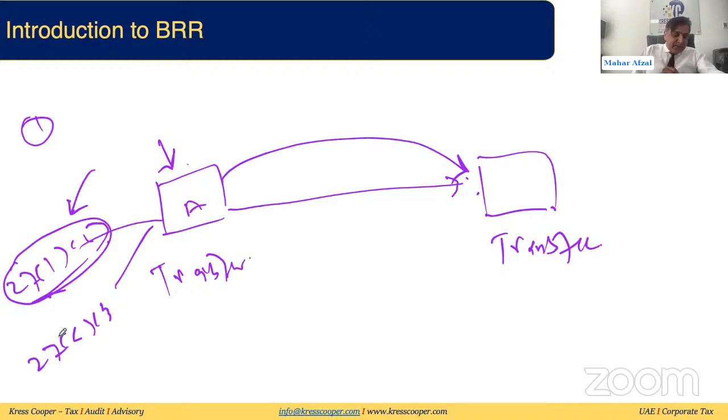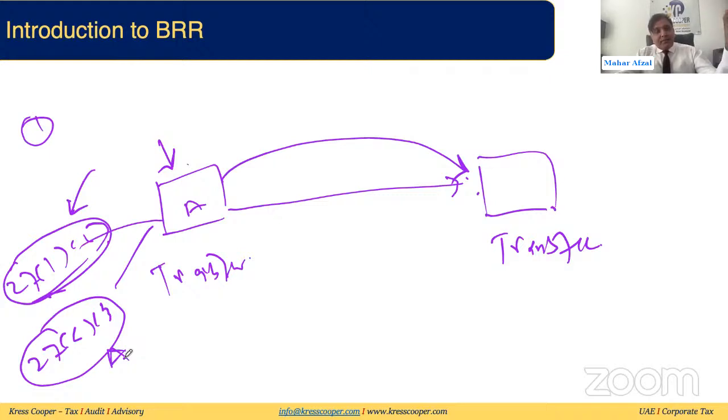In the second category, the entire business is being transferred by a person or group of persons to another taxable person or to a potential taxable person. And in this case, the transferor will cease to exist. So these are some prerequisites to enjoy the business restructuring relief. This is the eligibility criteria.